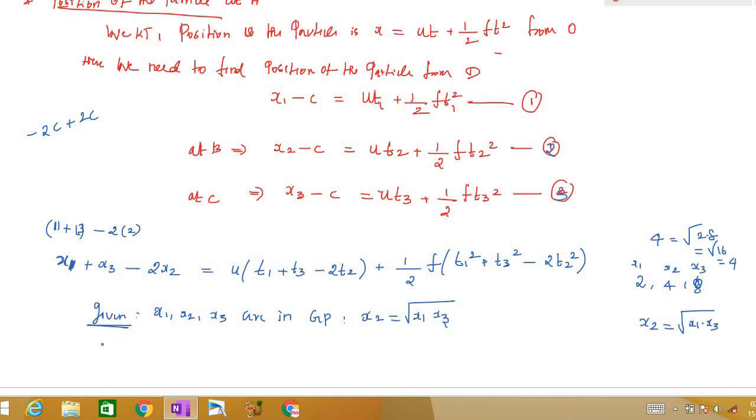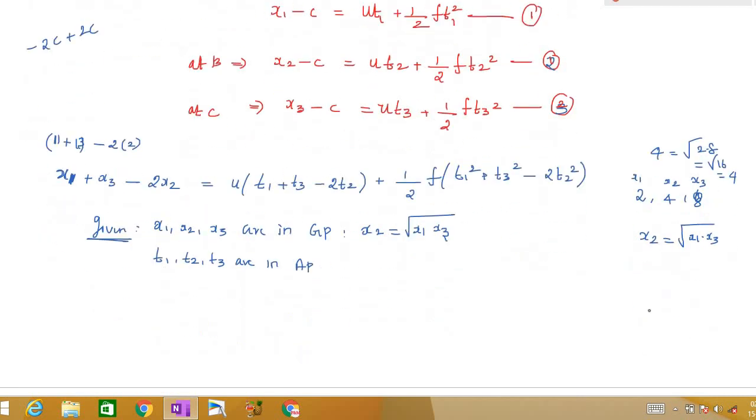So this is the first case. Also given T1, T2, T3 are in AP. For example, 2, 4, 6 is an AP. Now what is the relation here? This is our T1, this is our T2, this is our T3. T1 plus T3 is 8, which is the same as 2 times T2, right? So T1 plus T3 is equal to 2T2.